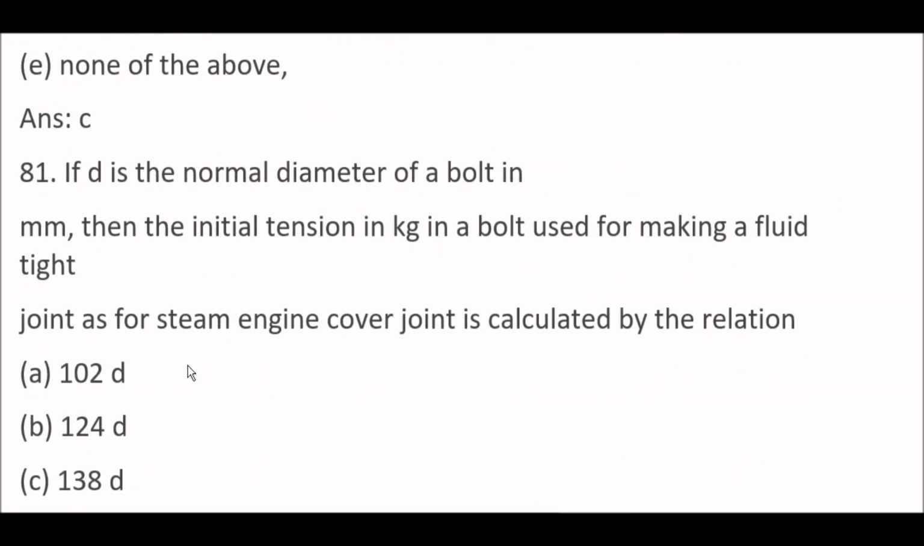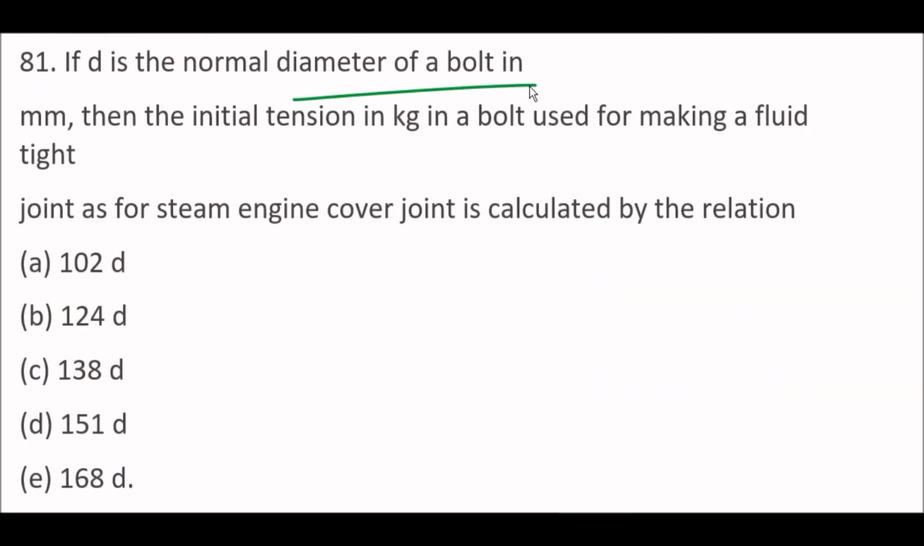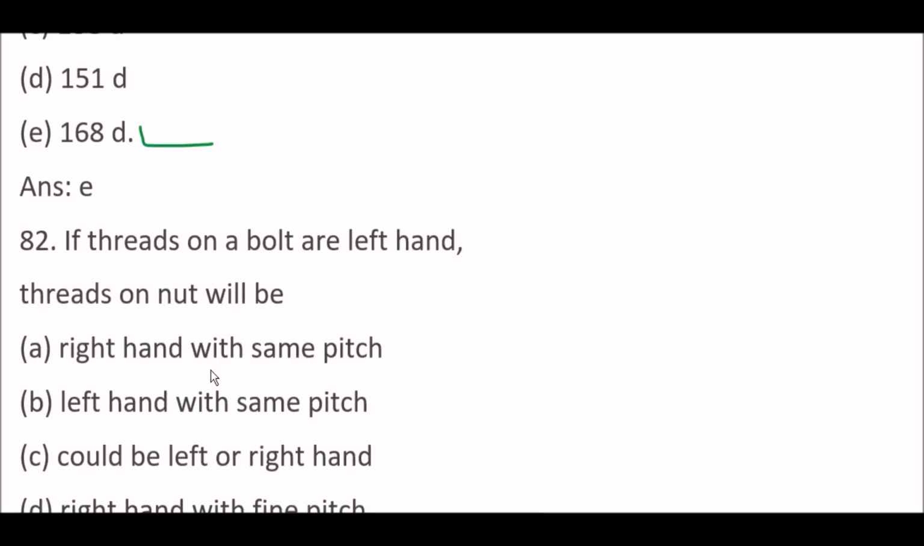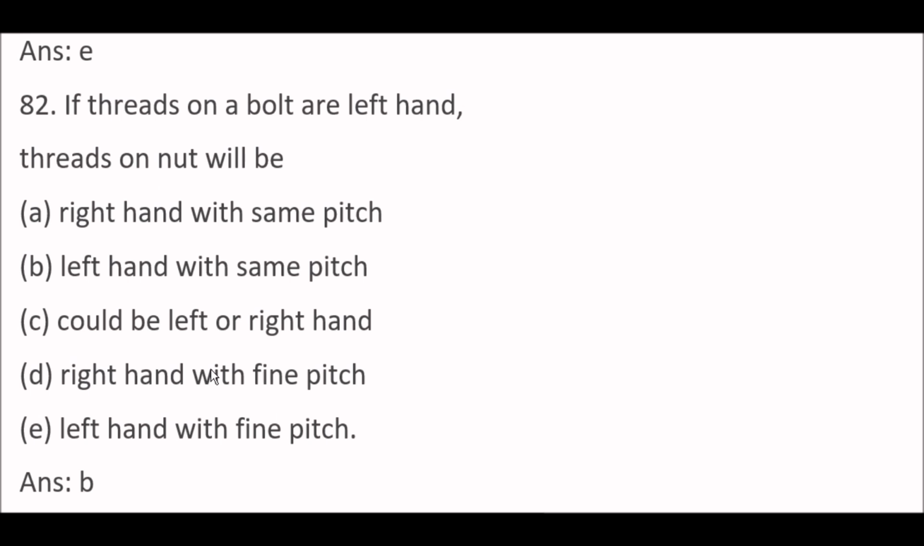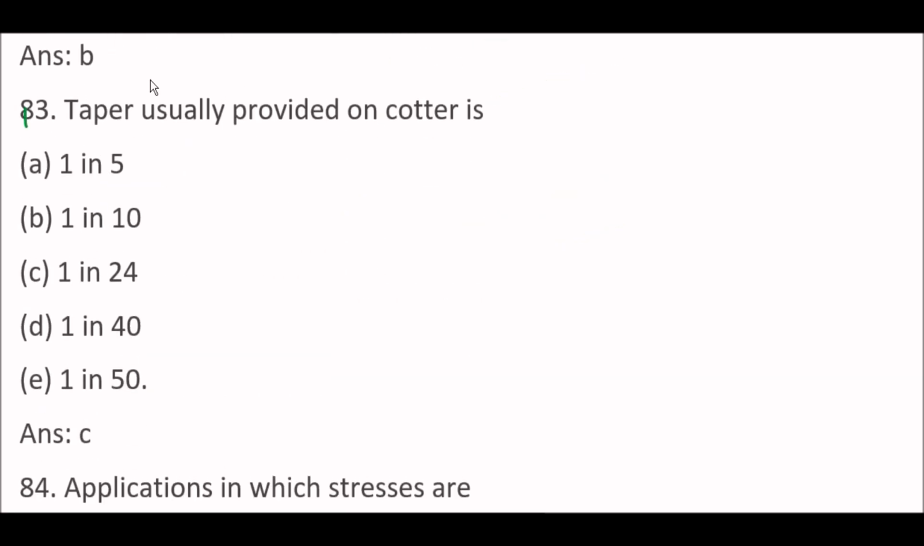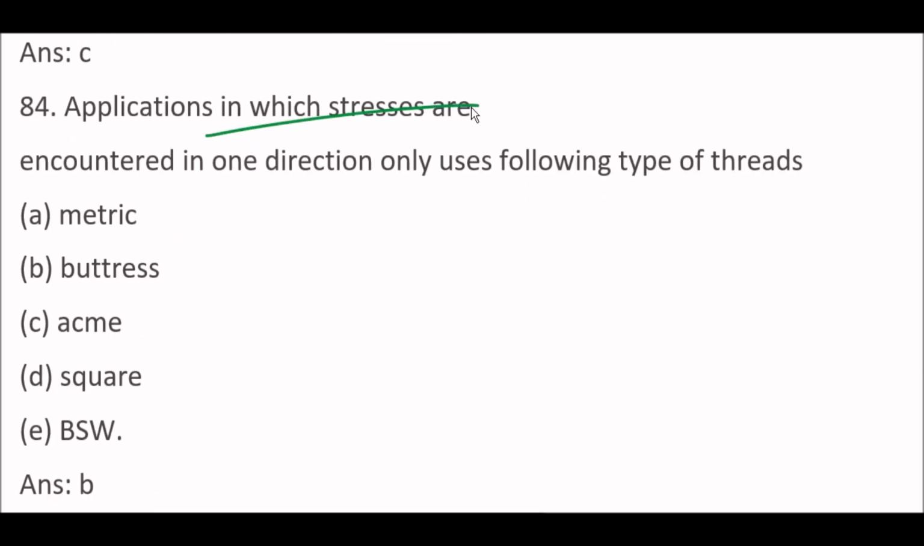Okay. Next question. If D is the nominal diameter of a bolt in mm, then the initial tension in kilogram in a bolt used for making a leak tight joint as for a steam engine cover joint is calculated by the relation option E, 168 diameter. Next question. If threads on a bolt are left hand, threads on nut will be option B, left hand with same pitch. Next question. Taper usually provided on cotter is option C, 1 in 24. Next question. Application in which stresses are encountered in one direction only uses following type of threads, option B, buttress.